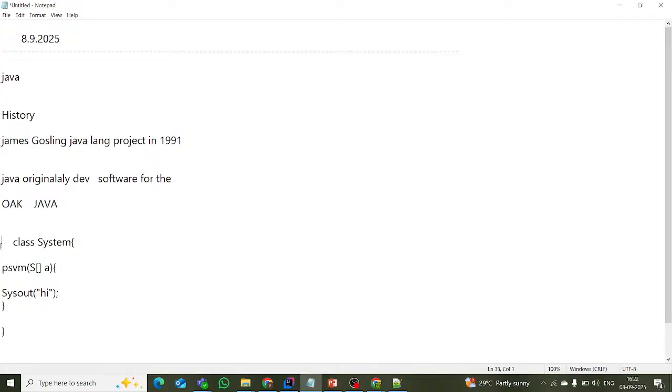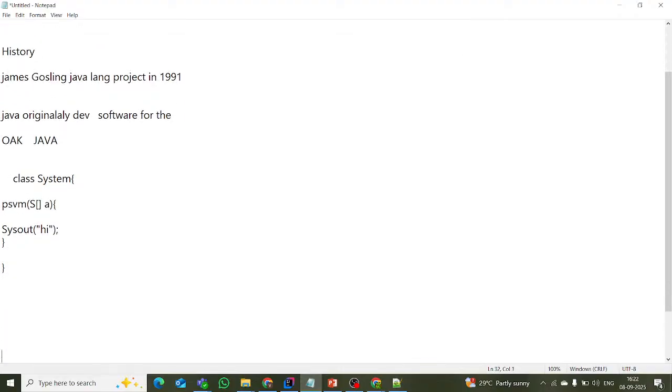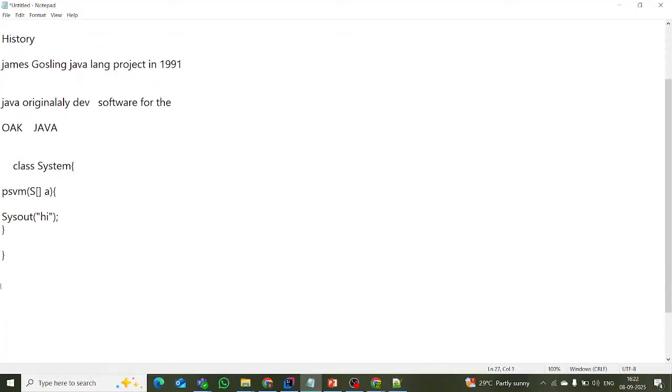Suppose I wrote one simple code like this. After that I have to compile it. This class we have to compile. First step, compile it, and it will generate the .class file.